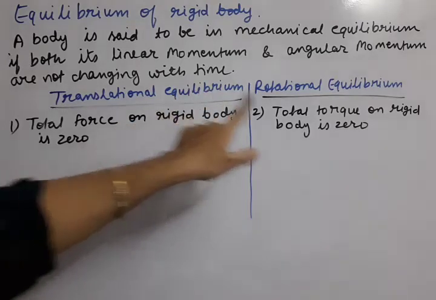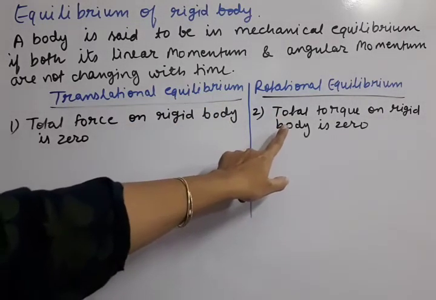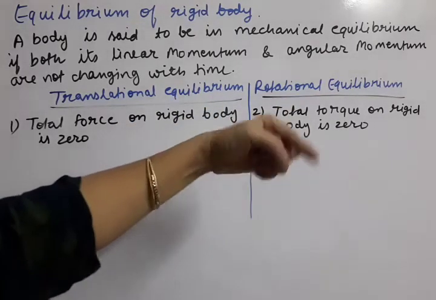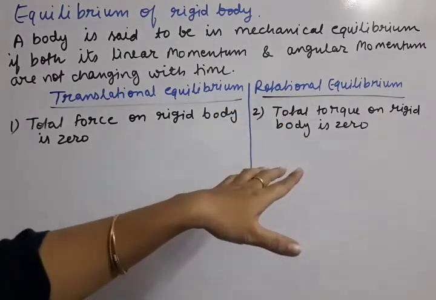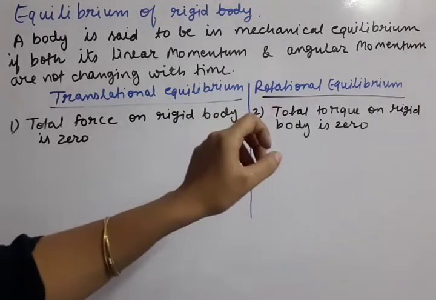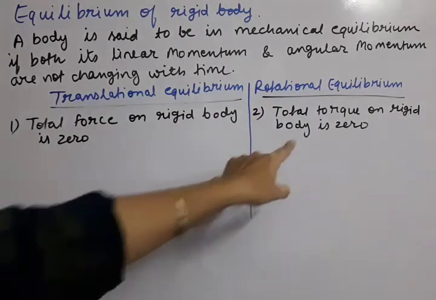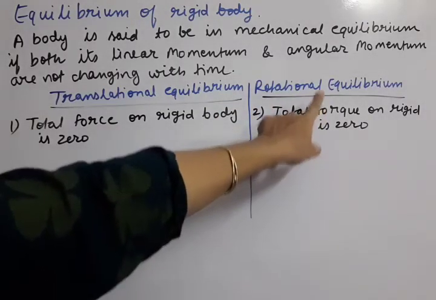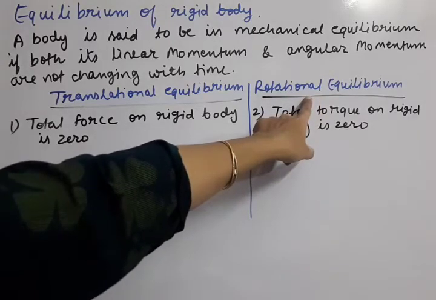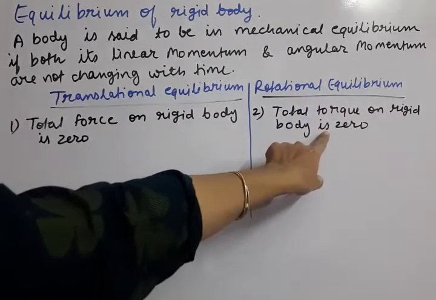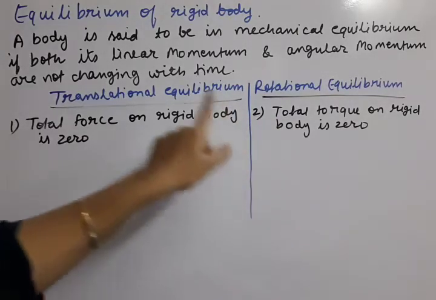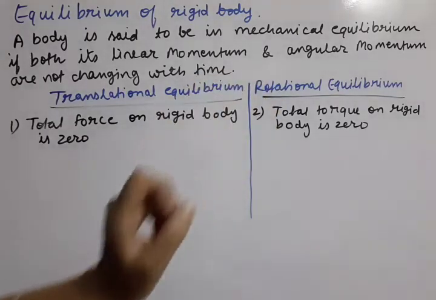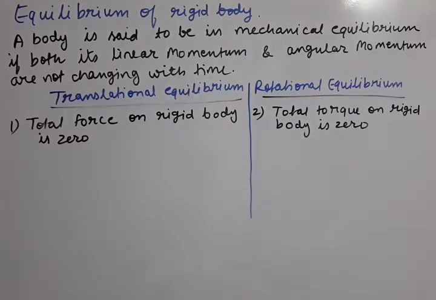Okay. Now, in the same manner, if we talk about the rotational term, that means when the body is rotating, it will be in rotational equilibrium. So for rotation, which factor is needed? Torque is needed. So the body will be in rotational equilibrium if the total torque is 0. Okay, so this way if force and torque are 0, then the body will be in translational and rotational equilibrium. Now let us understand how it is related to the momentum.